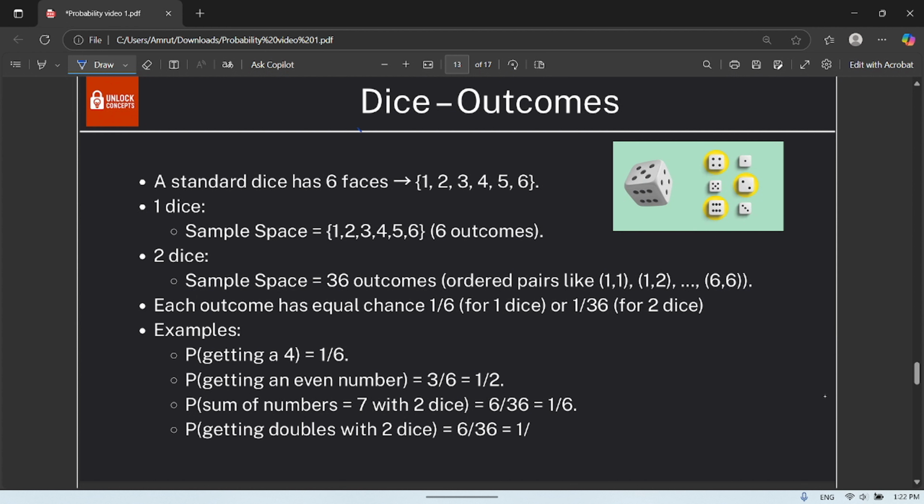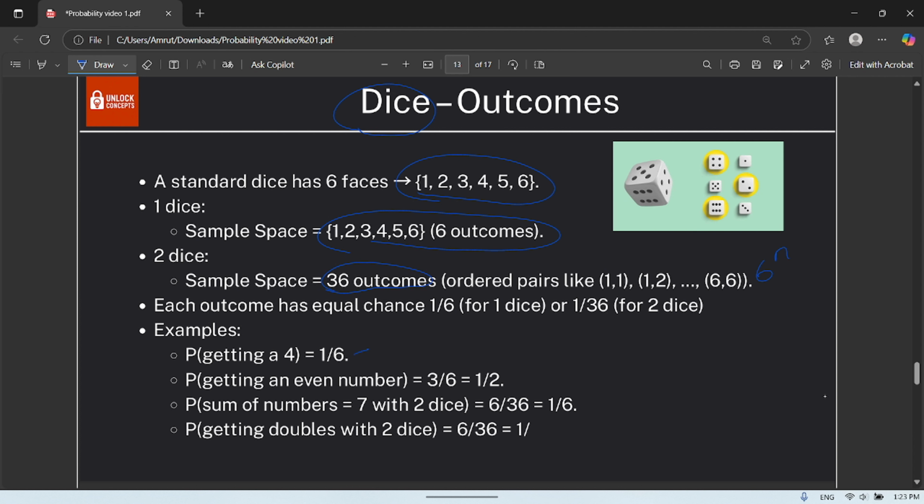Okay. Now let us take dice. When you take a die, we have faces 1 to 6. So for one die, you'll have 6 outcomes. For two dice, it is also the same, 6 power n is the formula. Two dice, you'll have 36 outcomes, like 1 1, 1 2, 1 3, 1 4, 2 1, 2 2, etc. And then each outcome has an equal chance: 1 by 6 for one die, 1 by 36 for two dice.